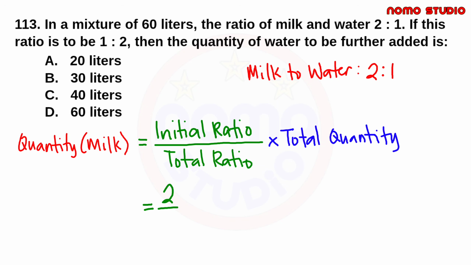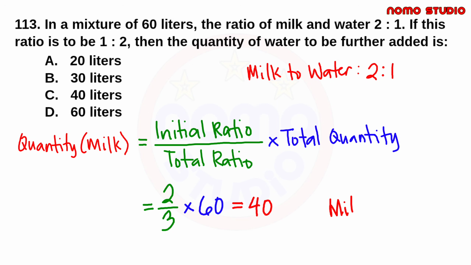And our total ratio is 3 kasi idinagdag natin yung 2 and 1. And of course, the total quantity of milk and water is 60 liters. And now, let us calculate this one. 60 times 2, 120. Divided by 3, and that is equal to 40. So this means the quantity of milk is 40 liters.